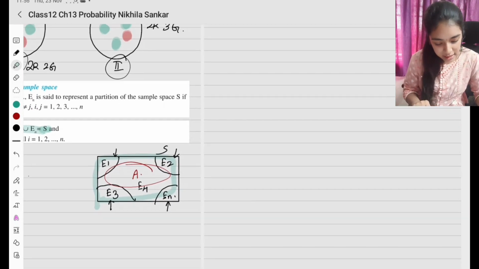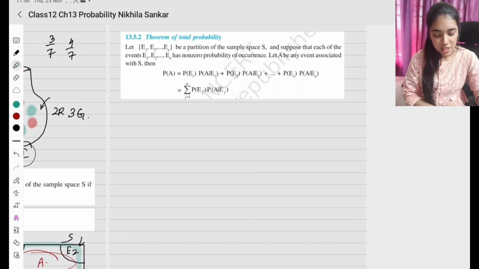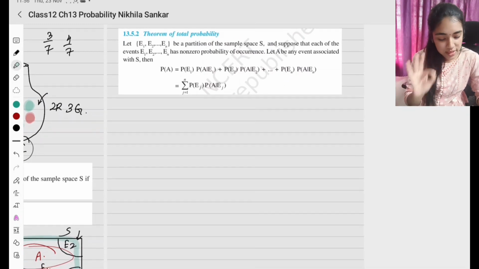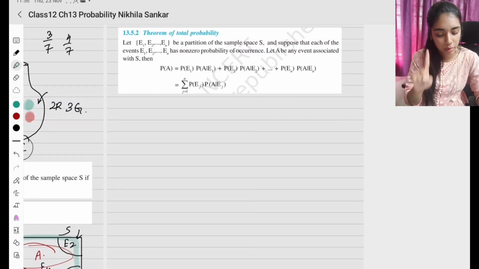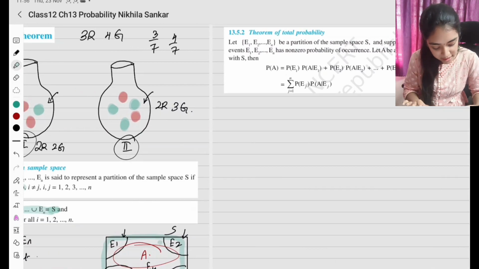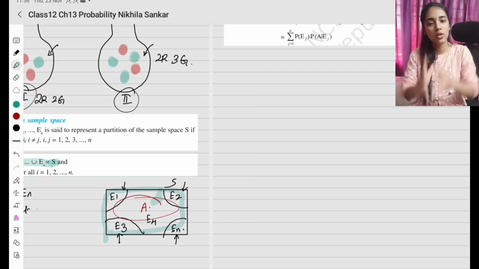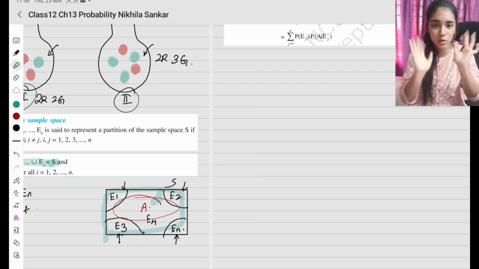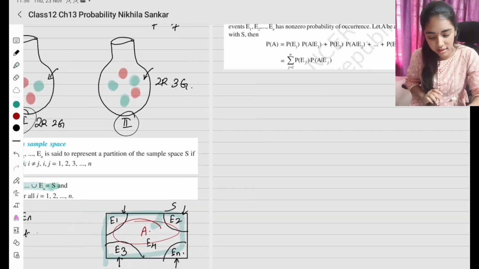Okay, now there is a theorem of total probability. So let all the events be the partition of a sample space. And suppose that each of the events E1, E2, En has non-zero probability. Let A be any event associated with S. So இப்போ இந்த A வந்து it can be any event that is associated with S, னா S குள்ள நடக்கிற one of the events. E1, E2, E3 எல்லாம் இல்லாம A ன்னு ஒன்று நடக்குது. ஓகே, ஸோ இப்போ இந்த A க்கும் ஈவெண்ட்ஸுக்கும் என்ன ரிலேஷன்ங்கிறது தான் நம்ம பார்க்க போறோம்.